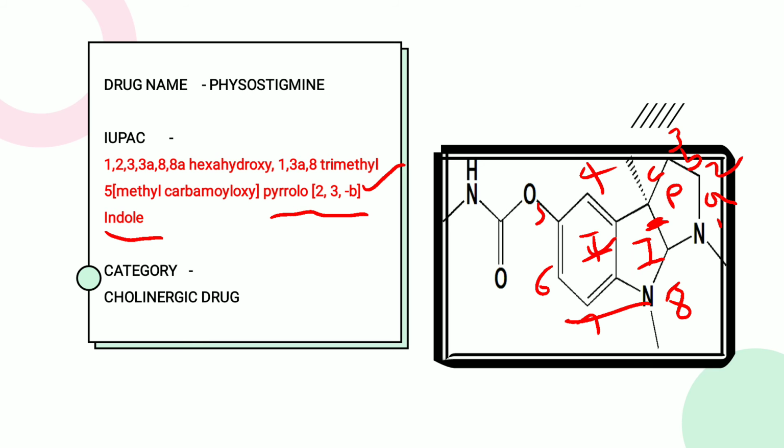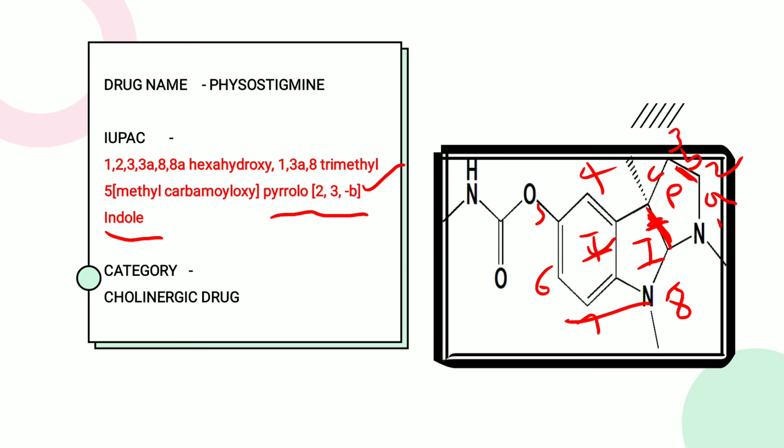Then we see the various hydrogens that will be added on this structure. So what are these hydrogens, or why? Because in the indole and pyrrole there are 2 bonds. The bond present here, one double bond, and here also one double bond. If these 2 double bonds break, then there is a separation of the hydrogen molecules, and those hydrogen molecules we mention in the chemical name. So how many hydrogens?